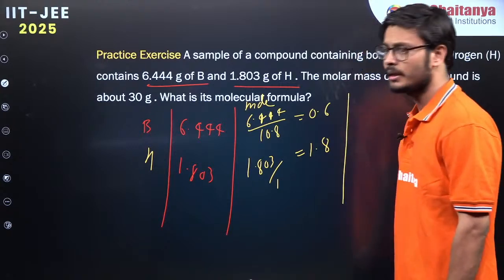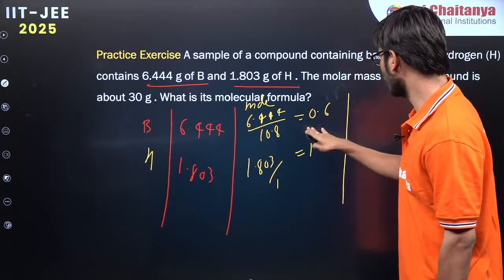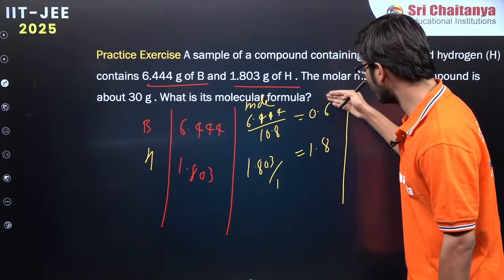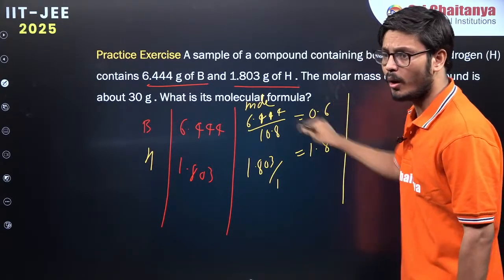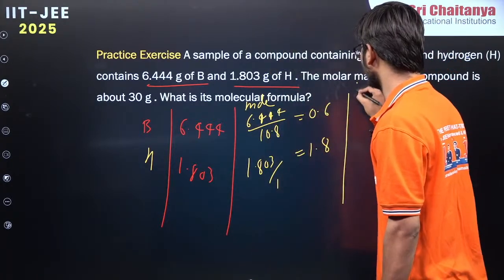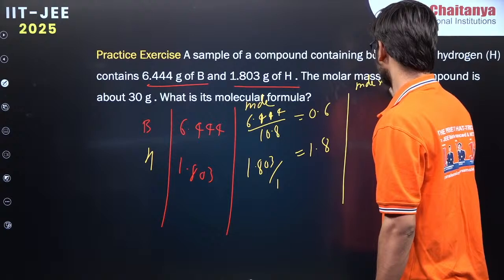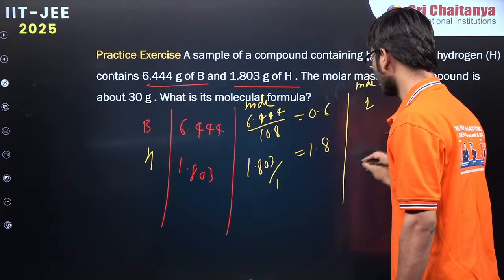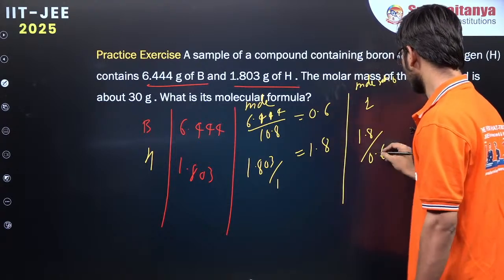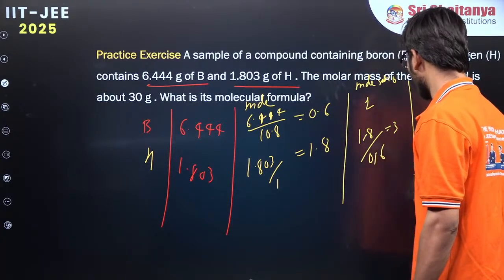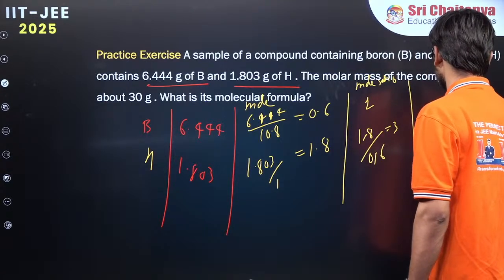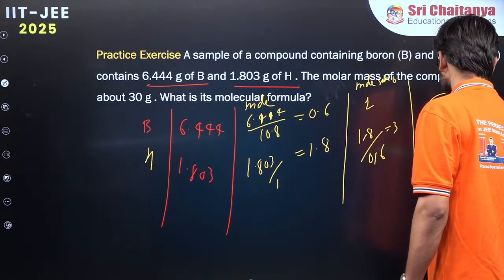Now once we have this value, we want to have a whole number ratio, right? So therefore we divide by the smallest value. What is the smallest value? 0.6, isn't it? So divide by 0.6. Here we get 1, and 1.8 by 0.6 is equal to 3. So we are having 1, 3. So what is the empirical formula? The empirical formula is BH3.